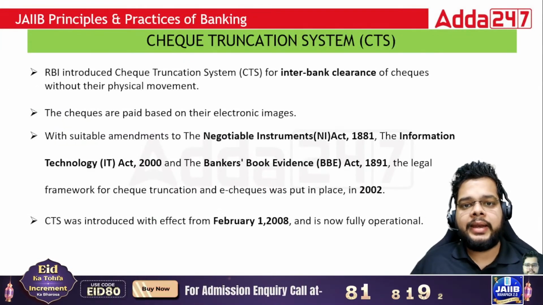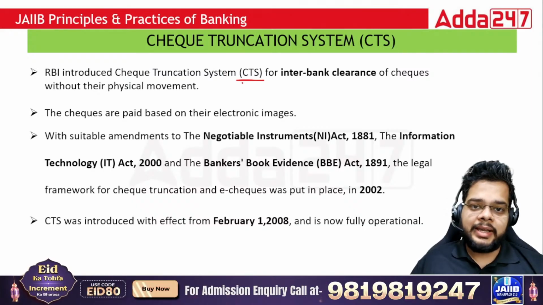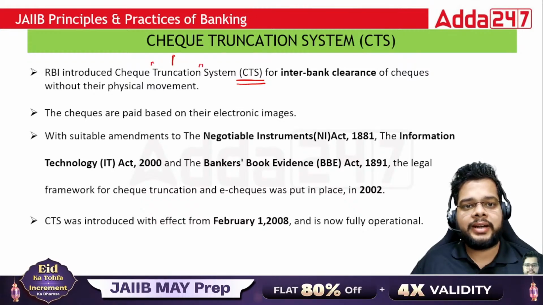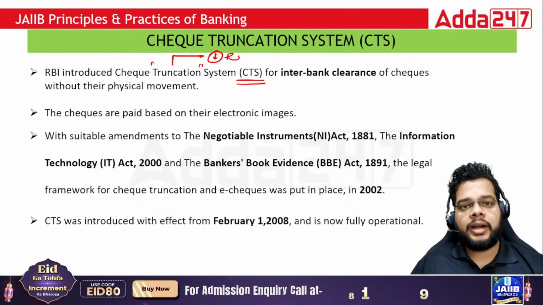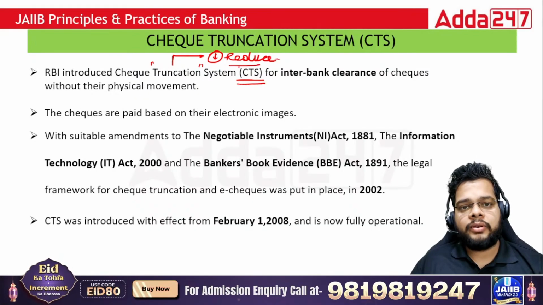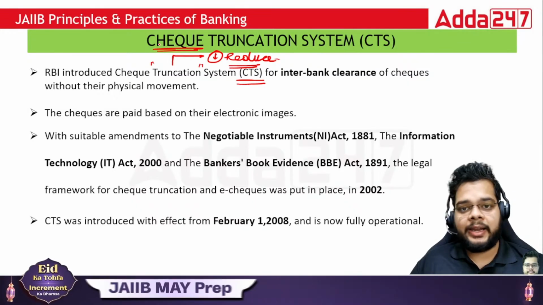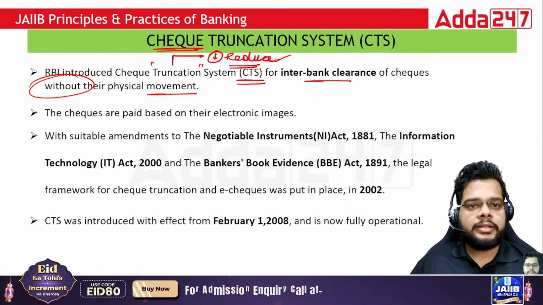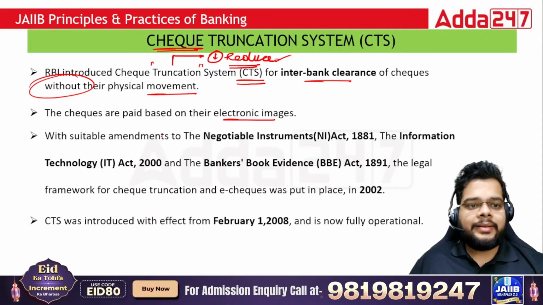Here, the timeline is given where the RBI will introduce what? CTS, Cheque Truncation System. What is truncation? In fact, what is a truncate? To reduce the timeline, fine, to cut down some time. So reducing what? The process of cheque clearing, the timeline for the cheque clearing. So it is just one interbank clearance of cheques without the physical movement, which will ultimately reduce the clearing timing. The cheques are paid based on the electronic images only.